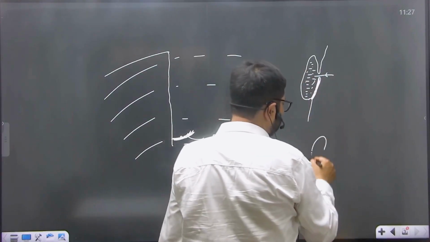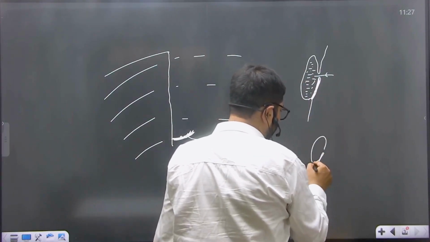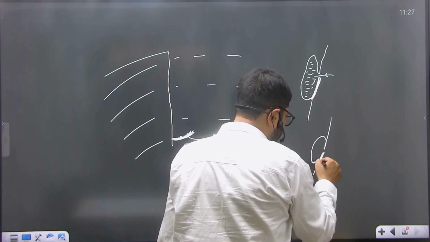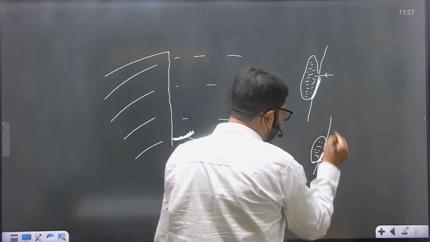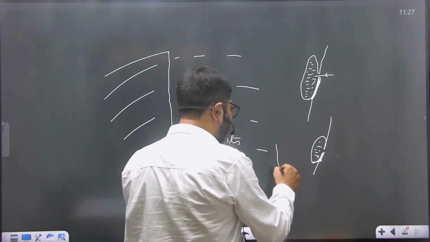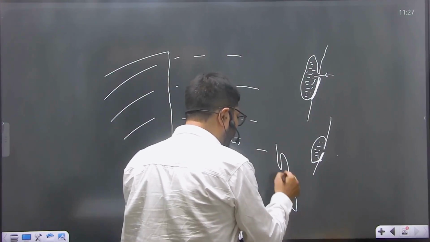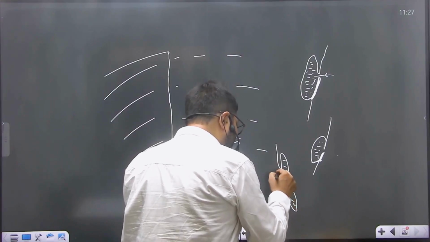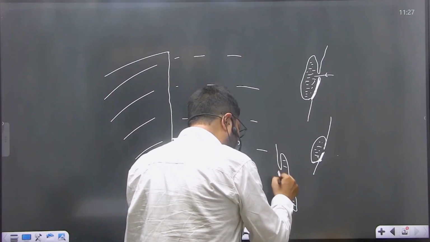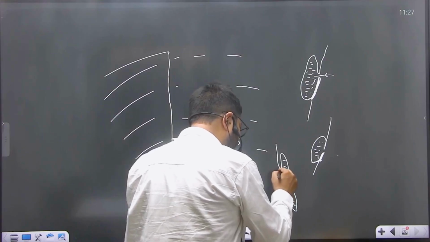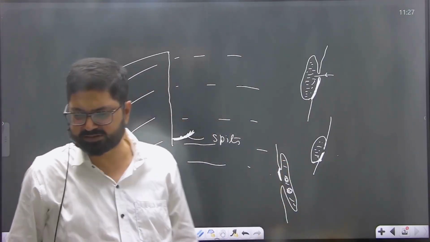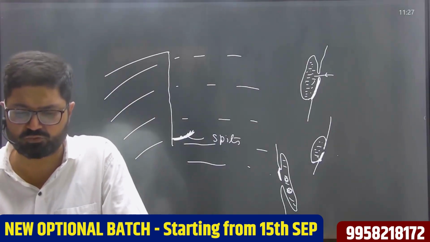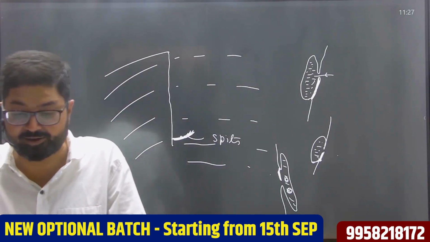Chilka Lake. Or you can see the case of Pulicat Lake. In Pulicat Lake also, you can see this spit separates the Pulicat Lake from the sea. Same in the case of Vembanad Lake. Within the Vembanad Lake, Willingdon and Vallarpadam are the two islands, and here there is a spit known as Vypin Island, which separates it from the sea. So spits are responsible for the formation of lagoons. They lead to the formation of lagoons like Chilka Lake, Pulicat Lake, Vembanad Lake.